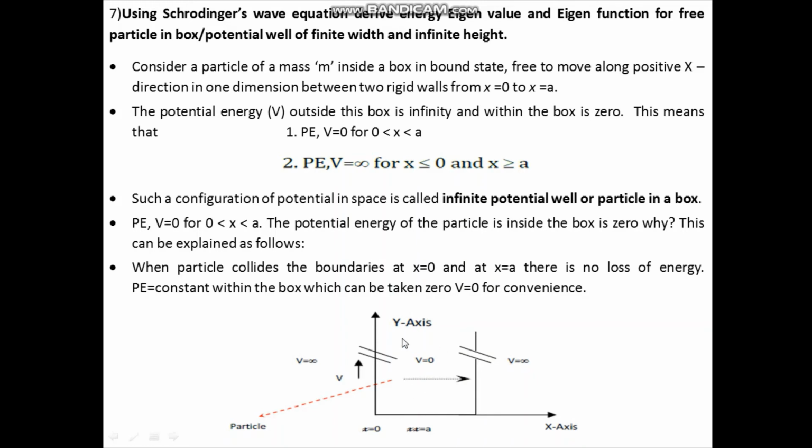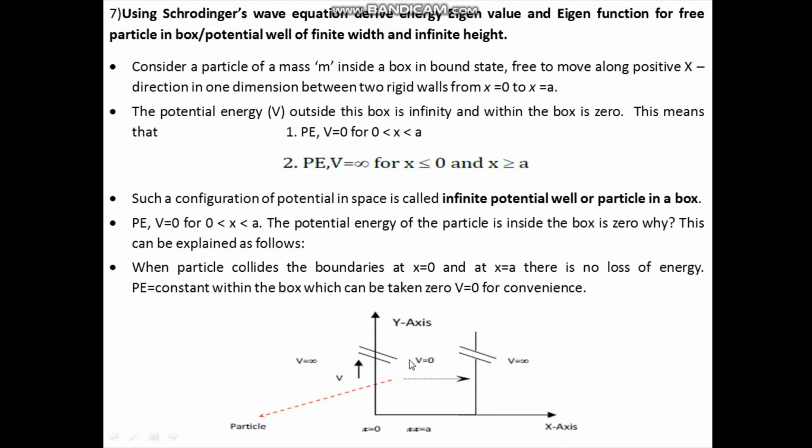Consider this diagram. So we have a free particle having wave function psi, and it is free to move along the positive x direction in one dimension between the two rigid walls from x is equal to 0 to x is equal to a. So width of this box is a, whereas height of this box is infinity.